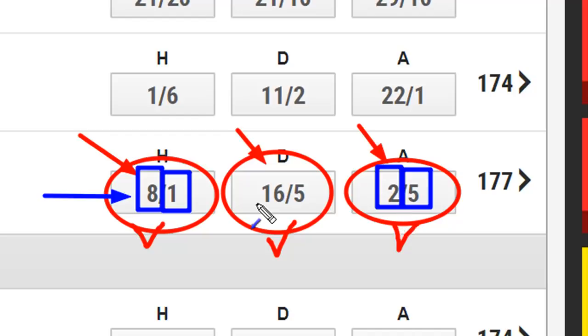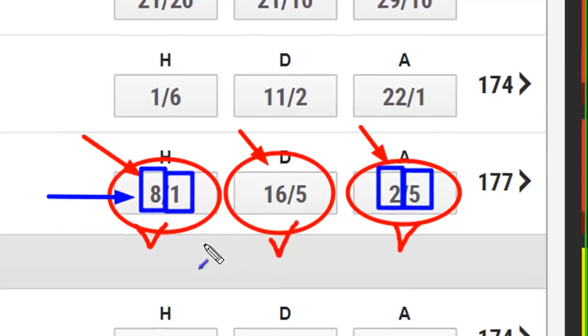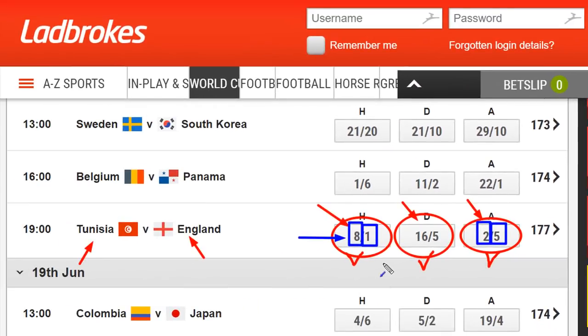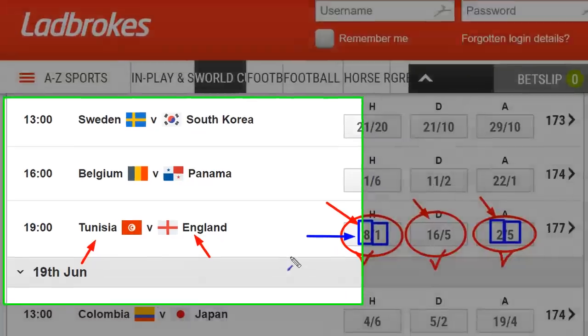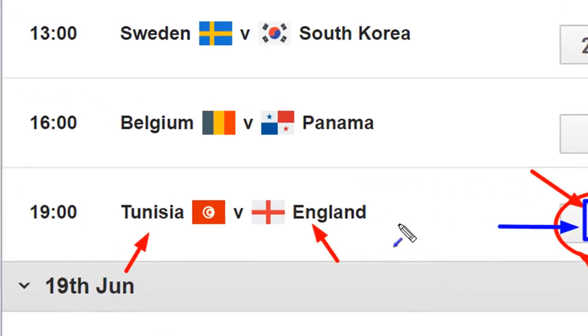Now, you're probably thinking, does that mean we have to bet on Tunisia to win, to have the best winning odds? No. Probably one of the worst rookie mistakes people make is that they look at the winning odds, the profit ratios, and they bet on the one that has the highest risk return. No, that is completely wrong. That is not how we're going to do it, and that's a mistake. We always want to bet on the team that has the higher probability of winning. And of course, the team you probably want to support in any case. And I support England, so I'll be betting on England.